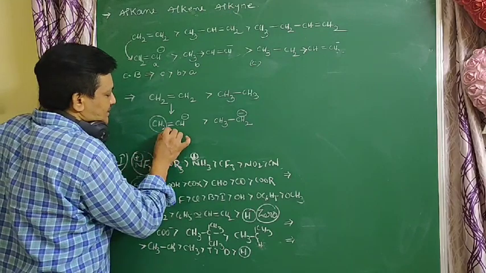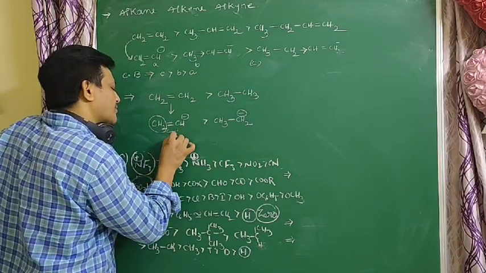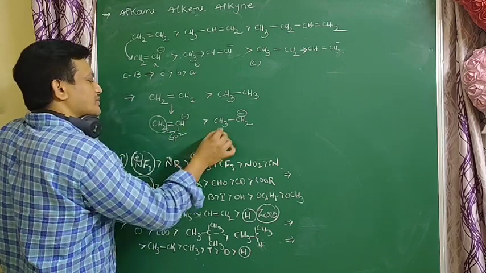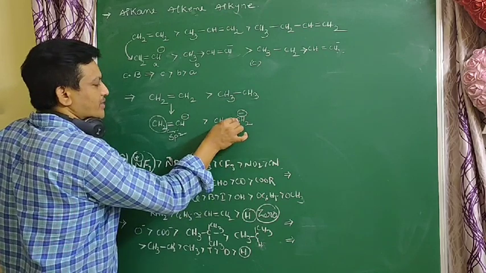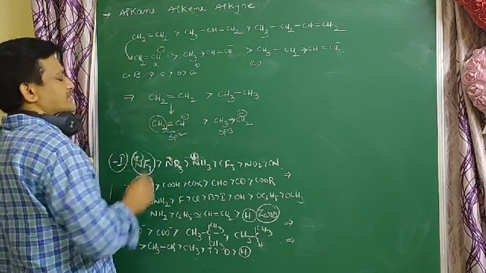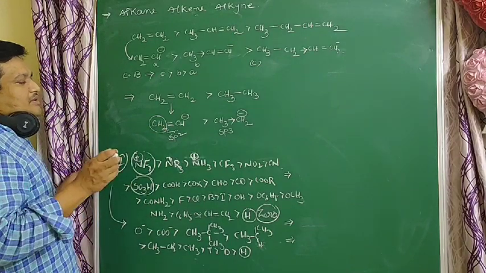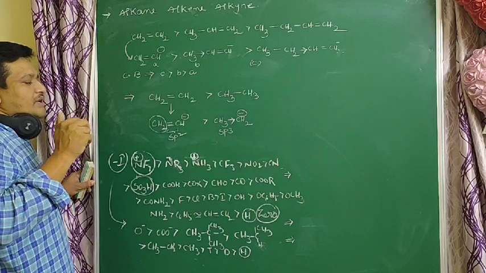This is an sp2 carbon, the double bond carbon, and this is an sp3 carbon. This is the donating group, this is the withdrawing group, electron accepting. So the sp2 carbon is more electronegative.